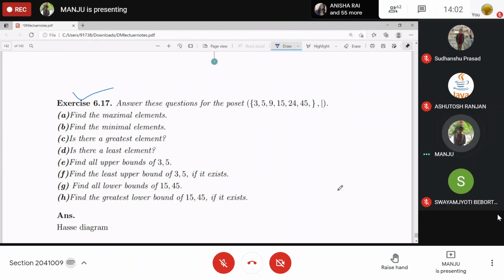Okay, anyway, this poset is given. On this set, the divisibility relation is defined, and we know that divisibility is a partial order because it is antisymmetric, right? Clear? So find the maximal element, minimal element, greatest, least, upper bound, lower bound, least upper bound, greatest lower bound. First tell me the definition of all these elements. Tell me the definition.